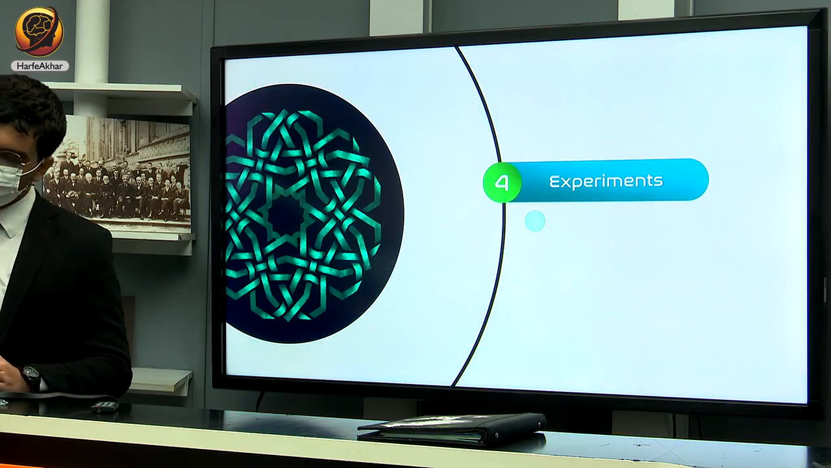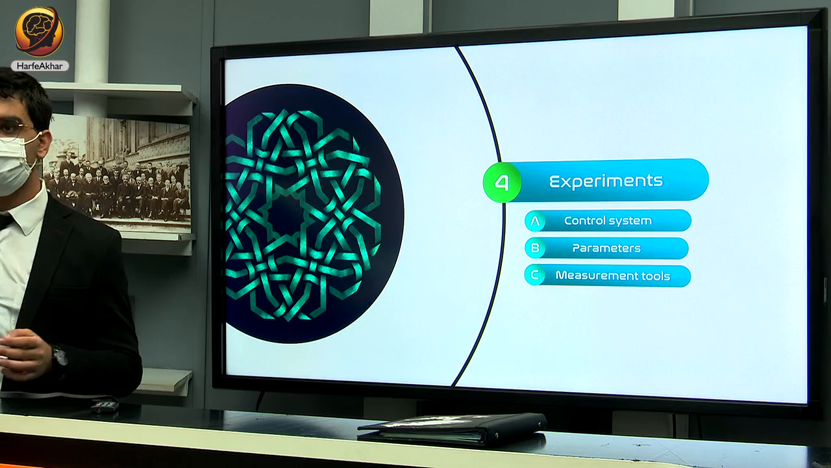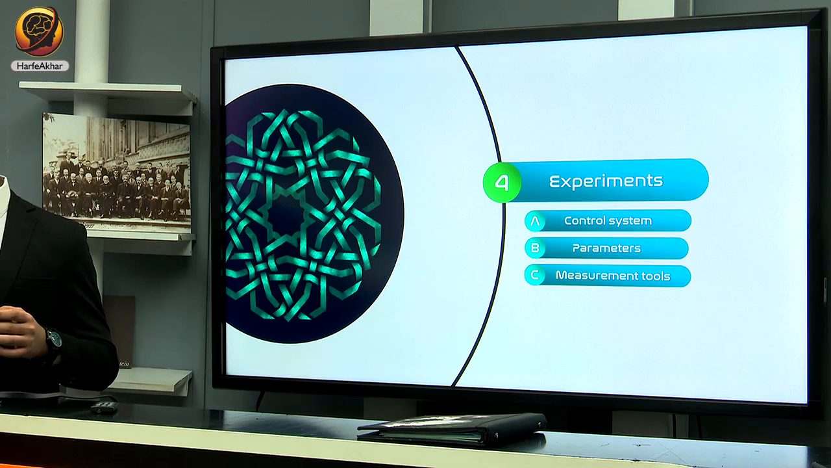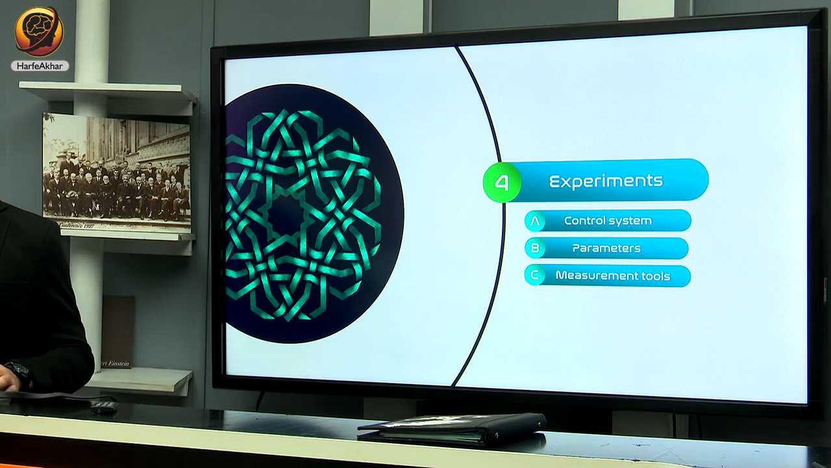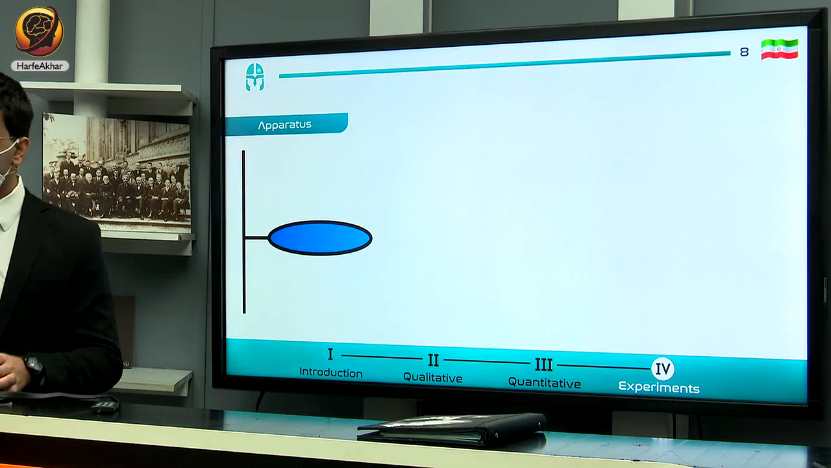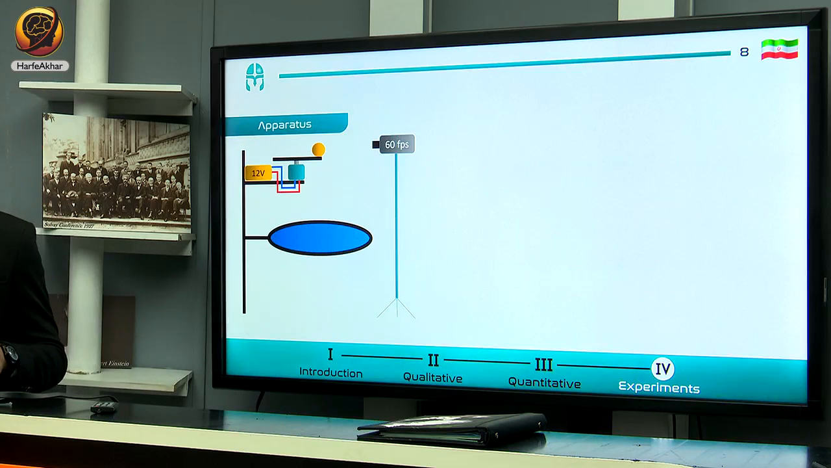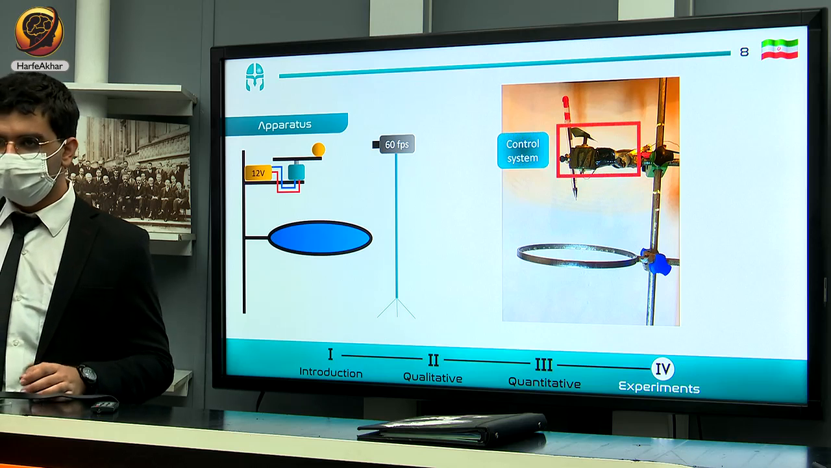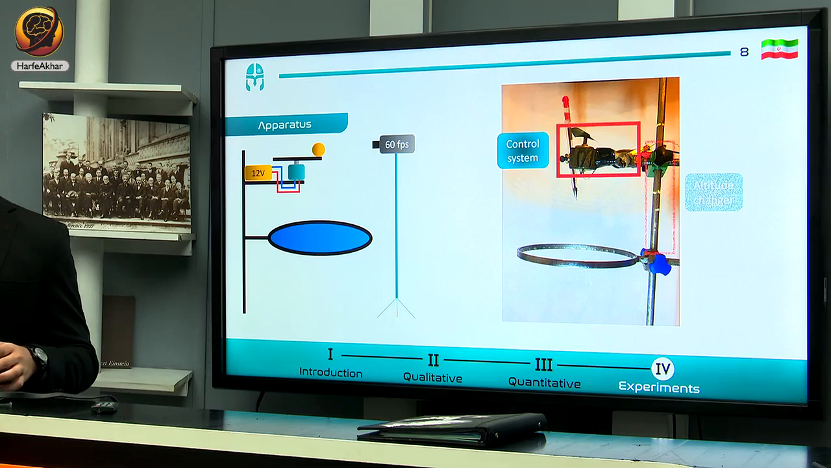In my experiments, I want to talk about my control system and my apparatus. Then I'll talk about my parameters and my measuring tools. Here is an ordinary view of my apparatus, in which I have prepared a control system for controlling some parameters that I will tell you about, and the altitude changer.